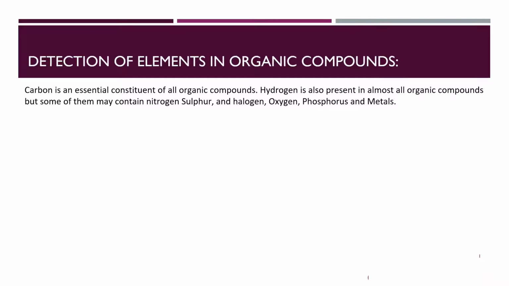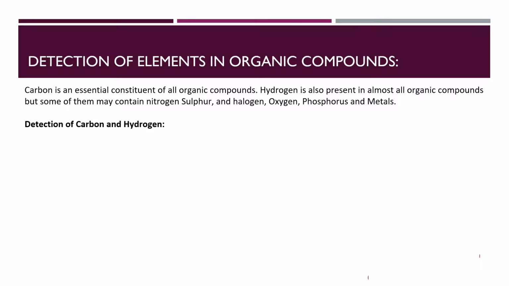Since we have already discussed that carbon is an essential constituent of all organic compounds, hydrogen is also present in almost all organic compounds, but some of them may contain nitrogen, sulfur, halogen, oxygen, phosphorus, and metals. So, in order to detect elements in organic compounds, the following tests are going to take place.